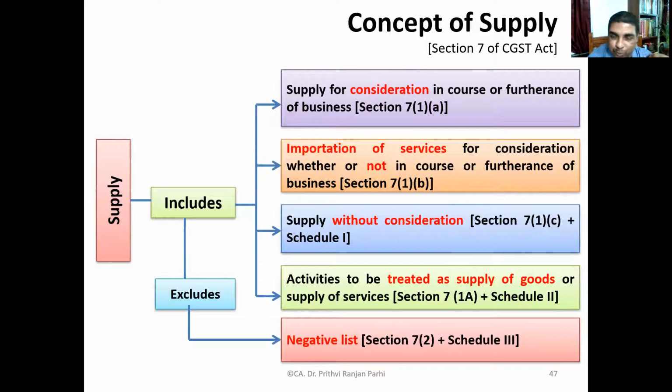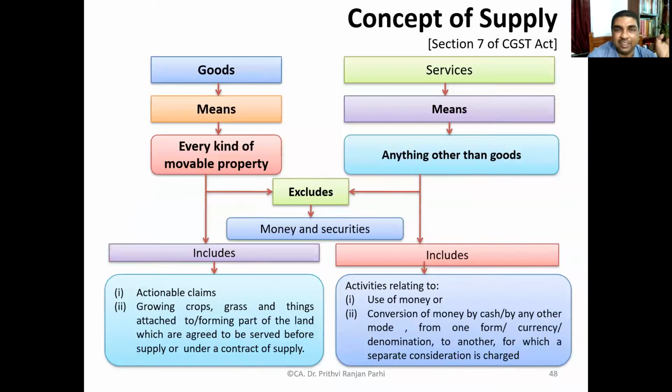That is Schedule 2, which contains all these things. So all these schedules are important. Schedules 1 and 2. And if you see Schedule 3, it gives a negative list. They are neither supply of goods nor supply of services. So to understand the complete meaning of supply, not only do you have to read section 7, you also have to read Schedules 1, 2, and 3.